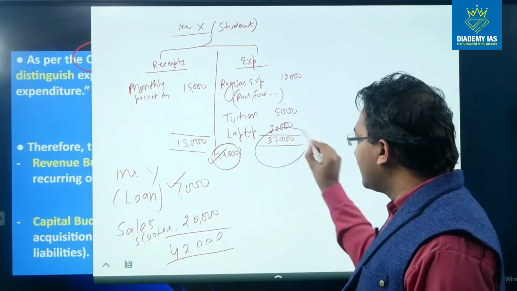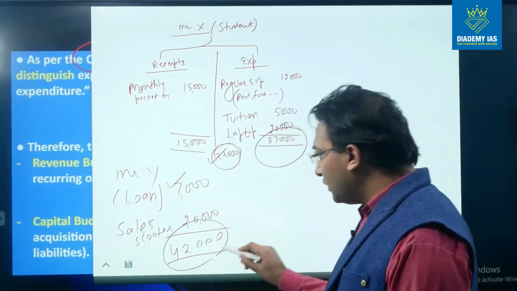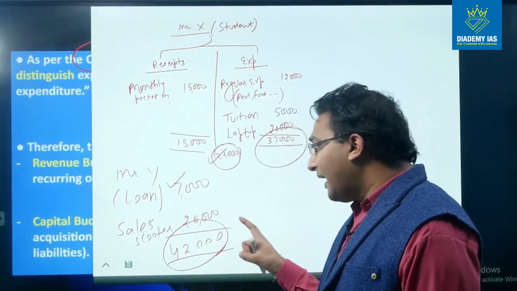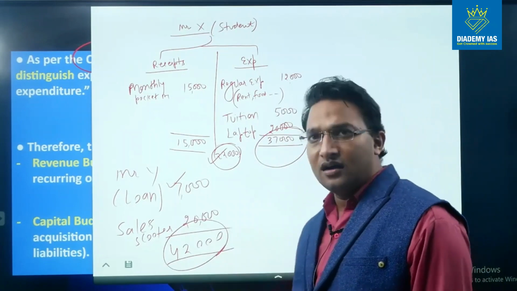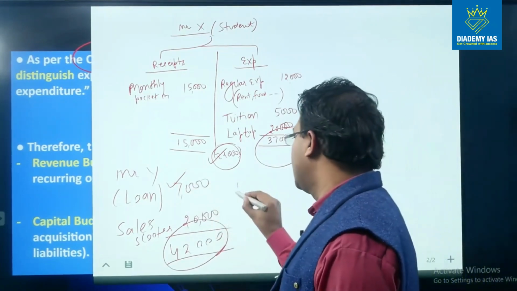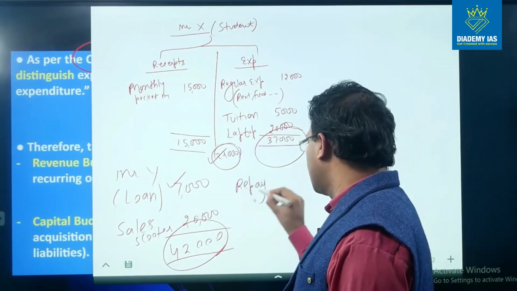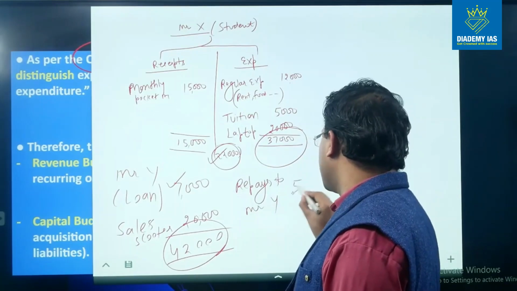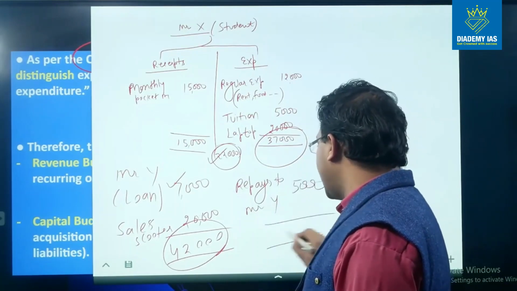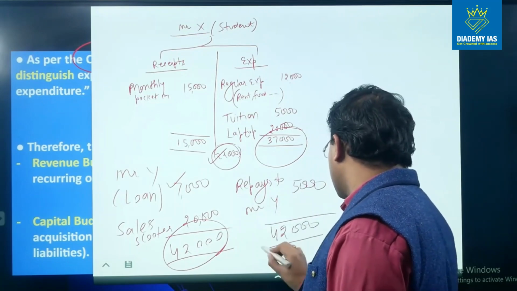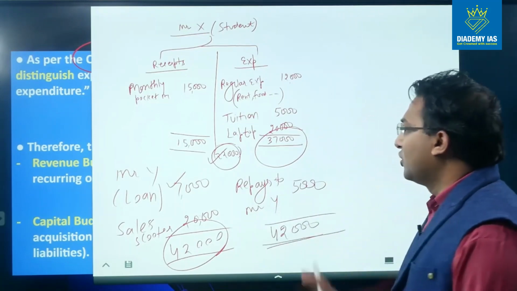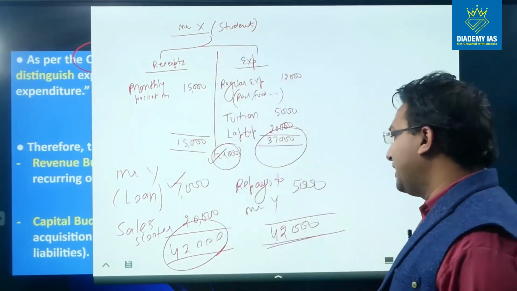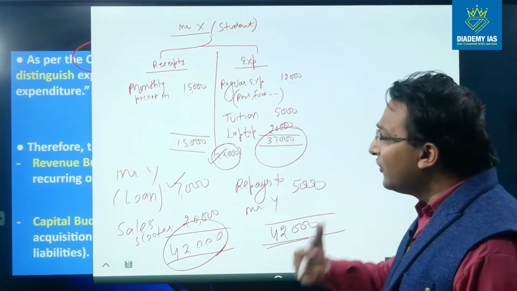So he needs to spend 37,000 rupees, but he has 42,000 rupees in his pocket. So he thinks that because he has 5,000 rupees extra, he will repay it to Mr. Y. So he repays 5,000 rupees back to Mr. Y. So on this side also there is 42,000 rupees, right? So he has received 42,000 rupees and he has expended this 42,000 rupees.